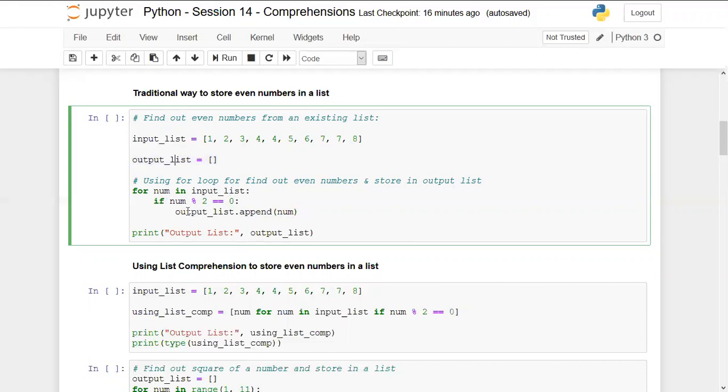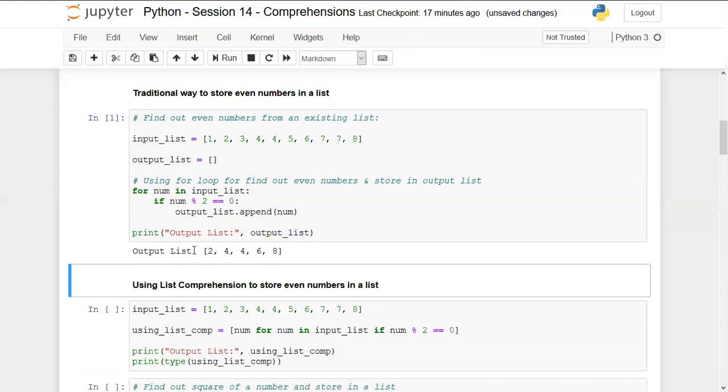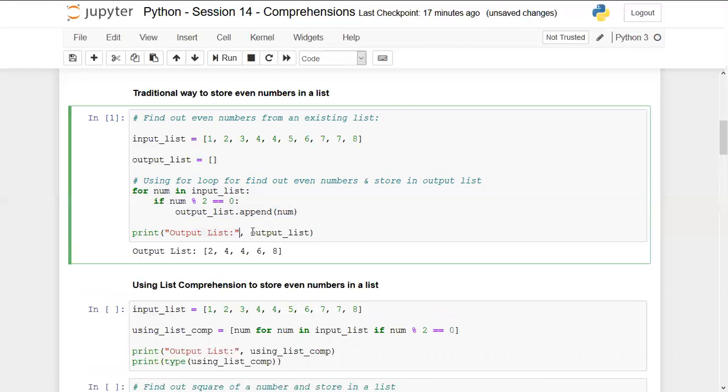And now finally, after completing all the iterations in this for loop, it will end, and you can see print is not indented under the for loop, it is outside of the for loop. Finally we are going to print output list. Let's run this and see the output. You can see output list colon, and after that we are getting the complete list of even numbers: 2 4 4 6 8. It is removing the odd numbers. So this is the basic application of the method that we discussed yesterday, which was append.